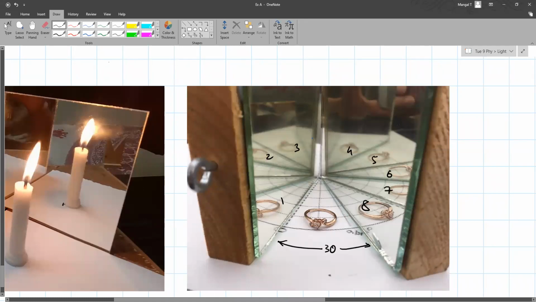Now, in the first one, if you divide 360 by 90, you get 4. But the number of images is 4 minus 1, that is 3. And here, if you divide 360 by 30, you get 12, but the number of images formed will be 11. Here the mirrors are clearly not joined together, but there should be 11 images.